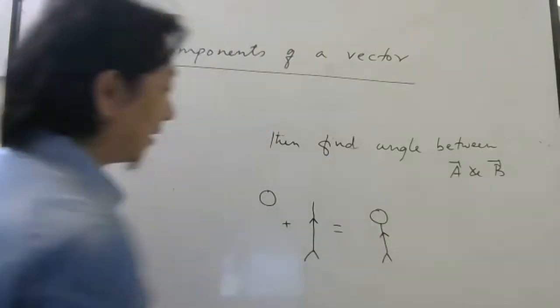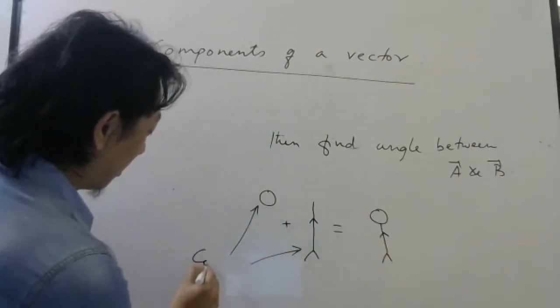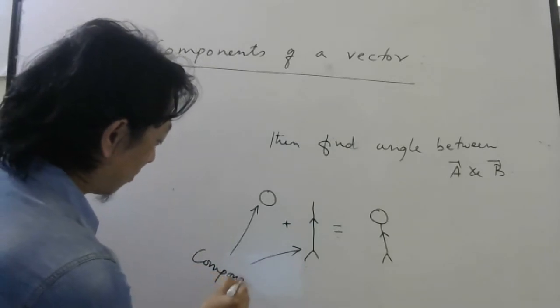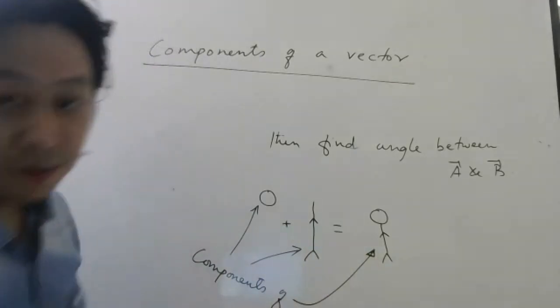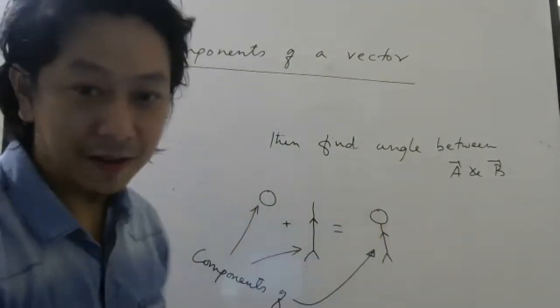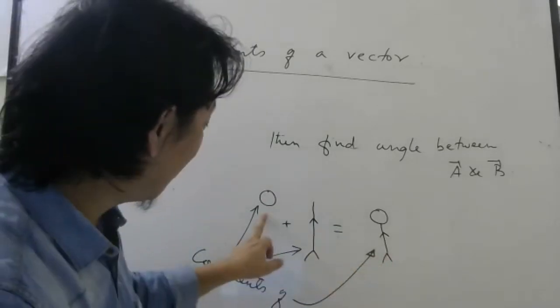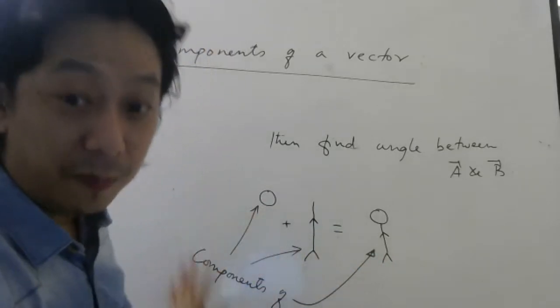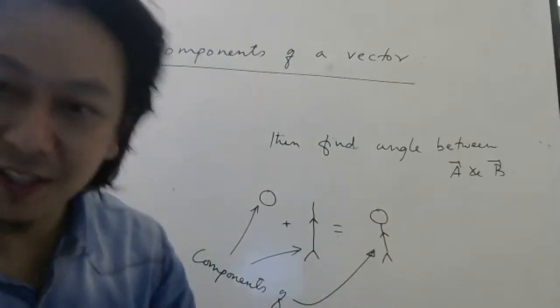I get this. So what are these two? These two can be called components of this. Okay, try to have this picture in your mind. So if I add these two, I get this. Then these two can be called components of this. Same technique here also. Same concept here also.